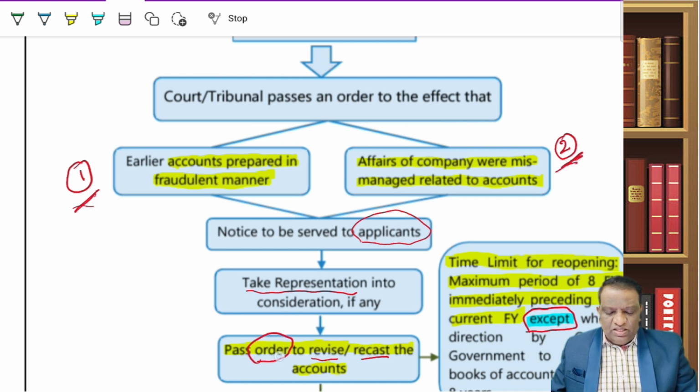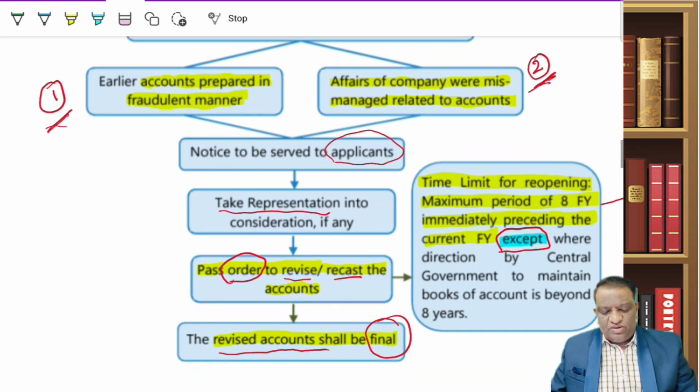So this order is passed by the tribunal, and once the tribunal passes this order asking the company to revise or recast, it is mandatory on the company to revise. And whatever revision you are making will become final. That is, the earlier version of financial statements will no longer be valid, and the revised financial statements shall be considered as valid.